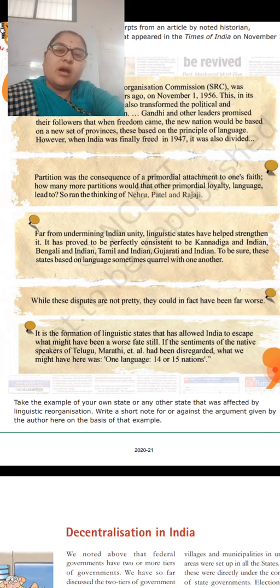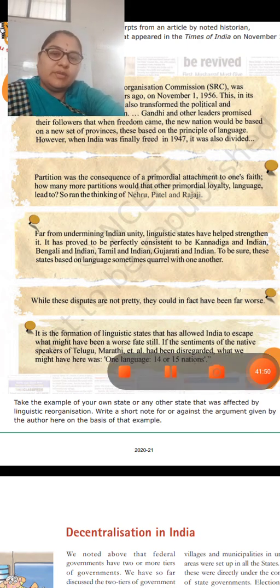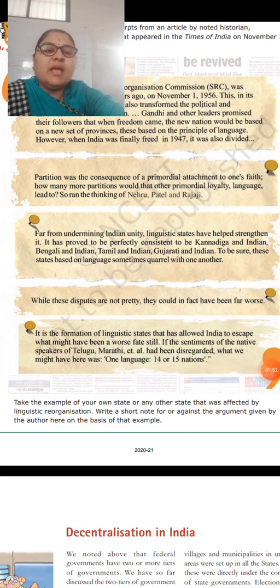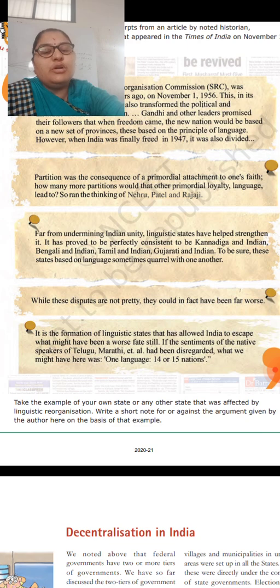Yes, far from undermining Indian unity. So what happens when they are divided on the basis of languages? We see that Kannadiga is also Indian, Bengali is also Indian, Tamilian is also Indian, Gujarati is also Indian, irrespective of their languages. But the ultimate truth is that they all are Indians.